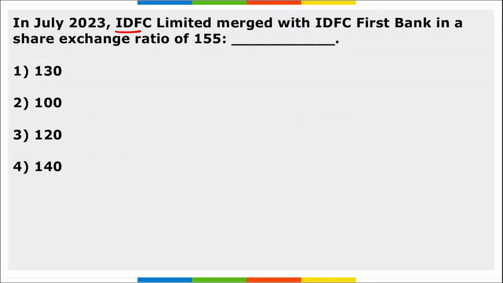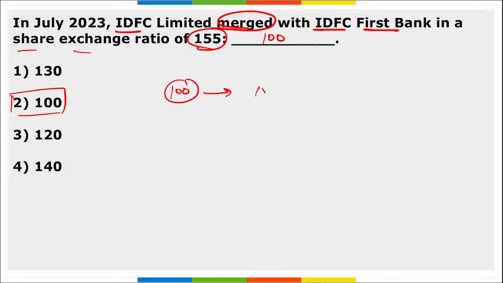Next, IDFC Limited merged with IDFC First Bank in a share exchange ratio of 155 to 100. That means for every 100 shares, after the merger, the shareholders will be getting 155 shares. And with this merger, IDFC Limited shareholders will become the direct shareholders of IDFC First Bank. Correct? And the merger is expected to be completed by the end of 2023.